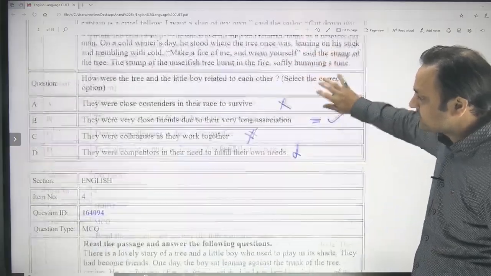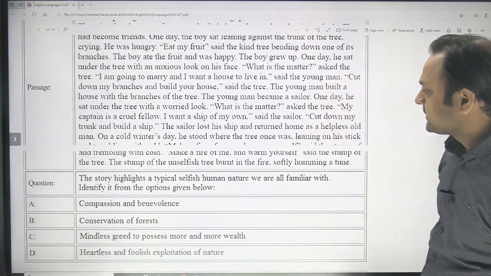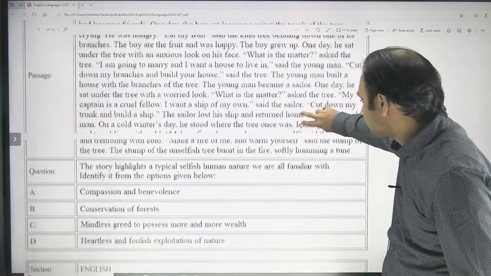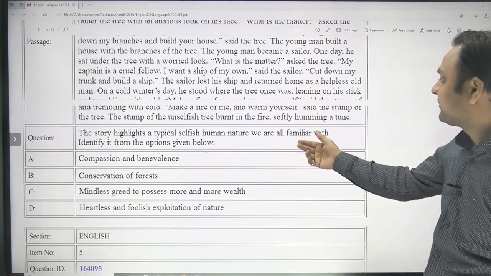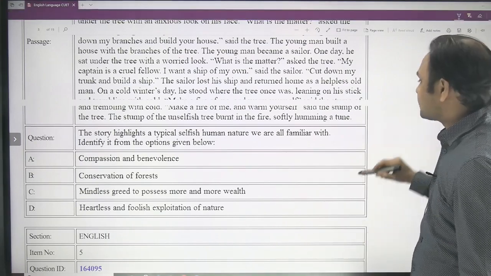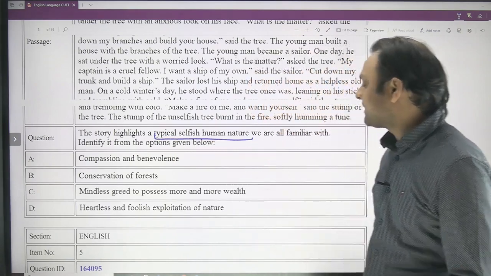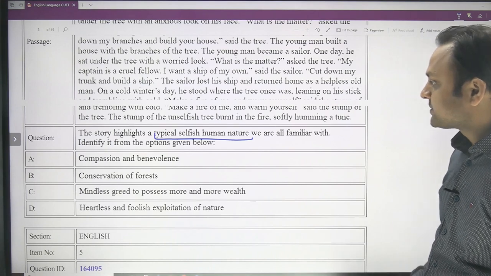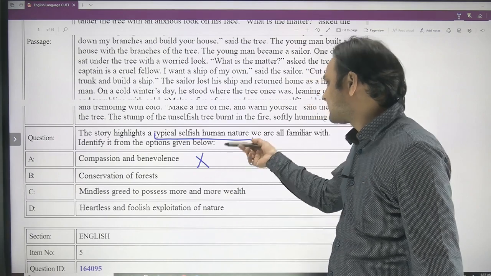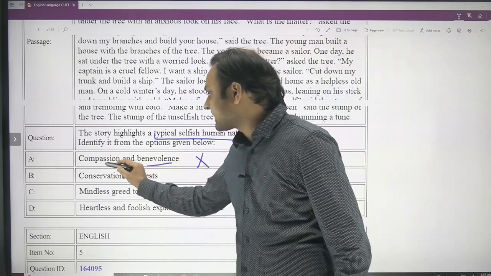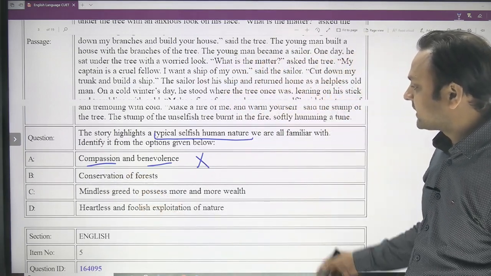And now let us read the next question. The passage again, you can see, is the same, and here the story highlights a typical selfish human nature we are all familiar with. Identify it from the options given below. So which selfish human nature is the passage indicating towards? We have to identify that typical selfish human nature. So is it compassion and benevolence? Benevolence and compassion are actually not selfish, because benevolence is goodness and compassion is a feeling for others. It is not bad, it is not selfish. So you can eliminate this.